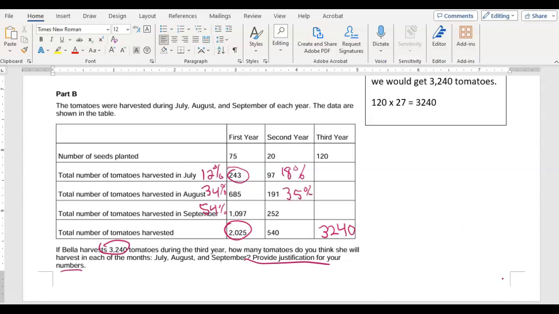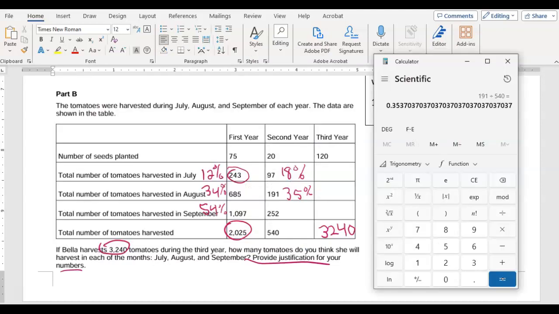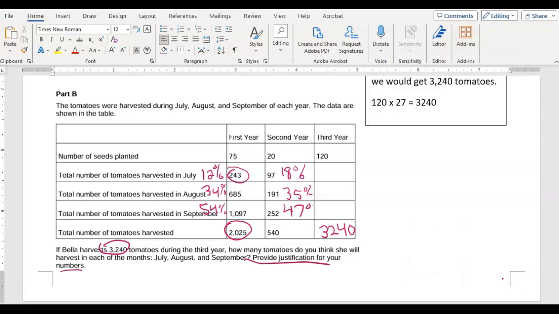So that's pretty similar for our August tomato harvest. And then if we're going to do the last one, 252 divided by 540, that does look to be about 47%-ish. Okay, so for you to calculate out of 3,240, we can estimate using these percentages, right?